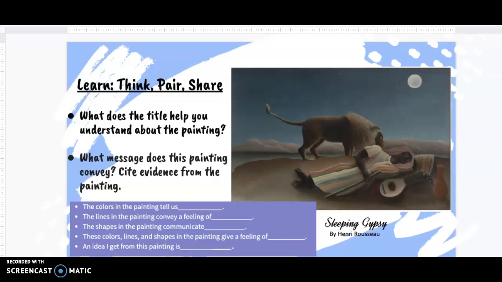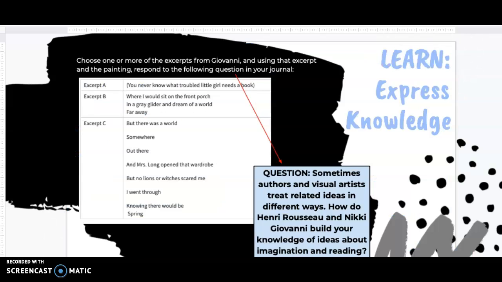There will be three parts to this lesson today. The first one is looking at the title and understanding that title and thinking about how that will help us understand the painting. The second part of the lesson is looking at how we can connect the poem from Giovanni that we read and also the painting and how these two connect.